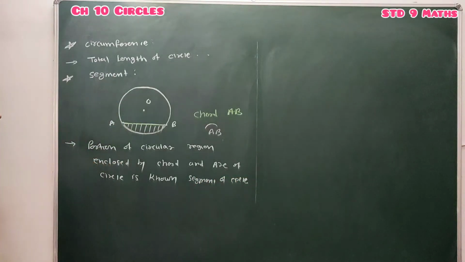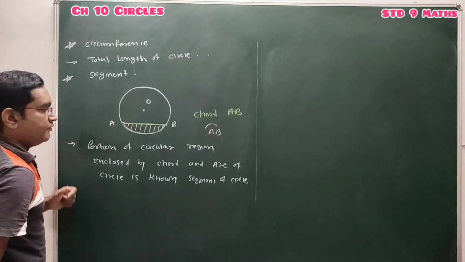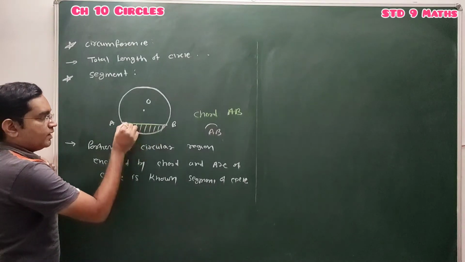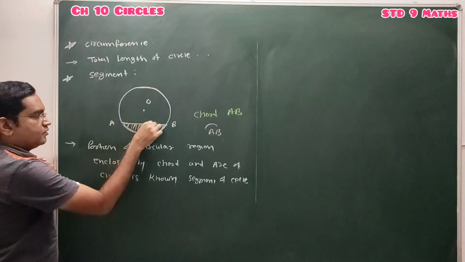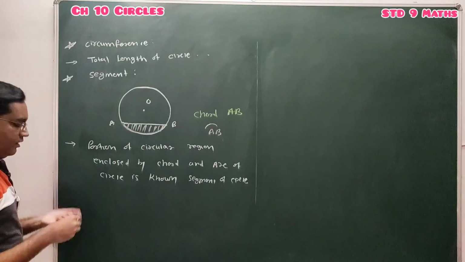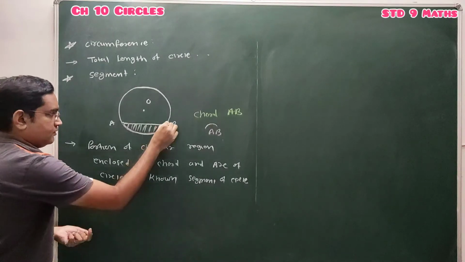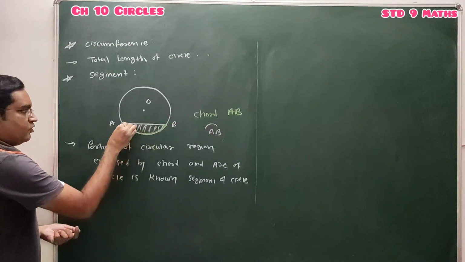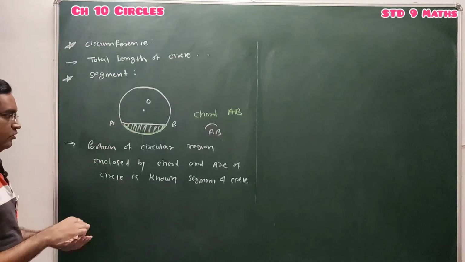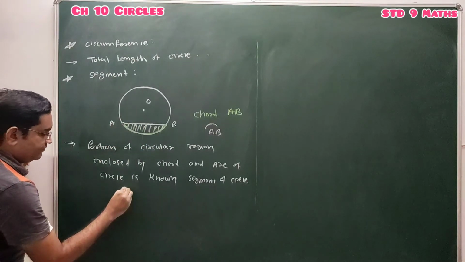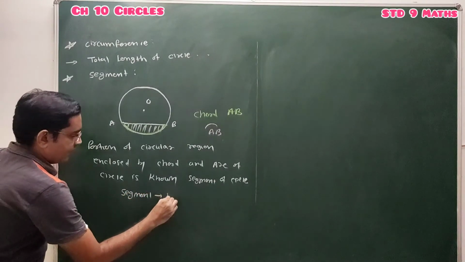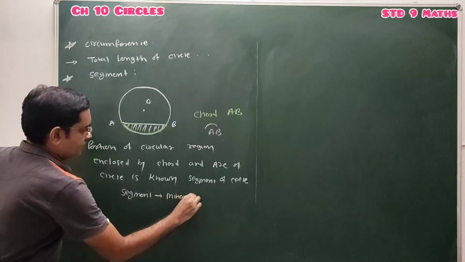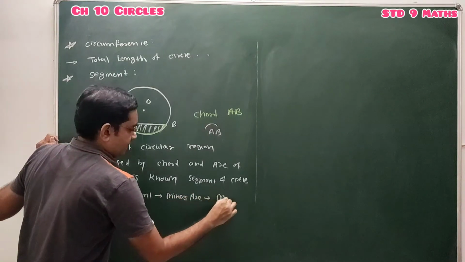Clear? What is the segment of circle? It's a portion of circular region, which is enclosed by chord and corresponding arc of the circle. So this region is known as segment of circle. Here we have considered the minor arc, and the area enclosed by the chord with this minor arc. So the segment corresponding to the minor arc is known as minor segment.